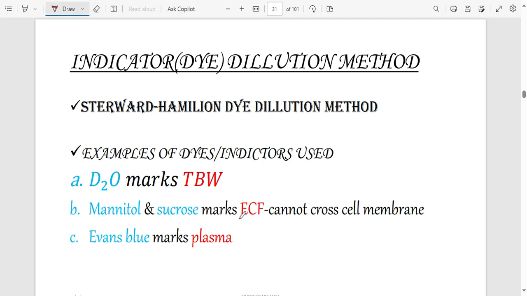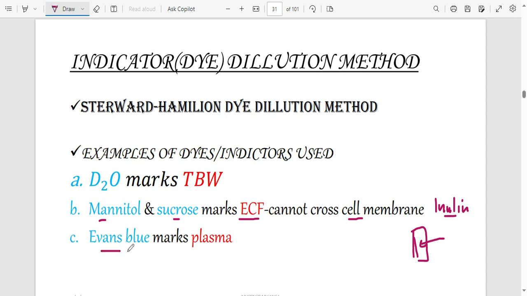And then to calculate ECF. Remember, ECF is just a fluid outside the cells. We can use mannitol and sucrose and also inulin. Now, the reason as to why we even use mannitol, sucrose, or inulin is because these guys, they cannot pass the cell membrane of a cell to enter the cell. So they only be outside the cell. So if we measure the concentration of these guys, we are actually determining how much fluid we have outside the cell. If we want to measure the fluid that is inside the blood, we can use Evans blue.